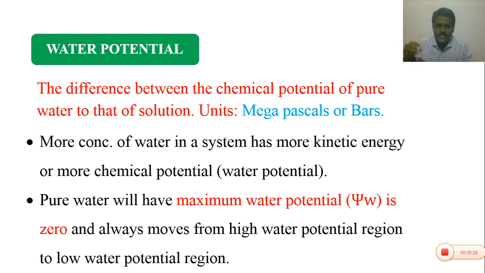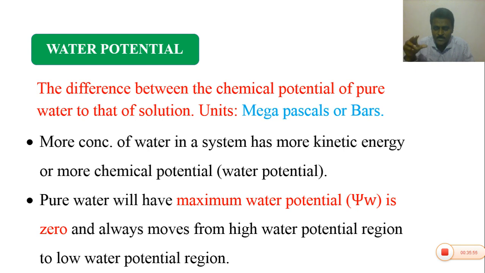If we add salt or sugar to pure water, it becomes a salt solution or sugar solution, which contains fewer water molecules compared to pure water.